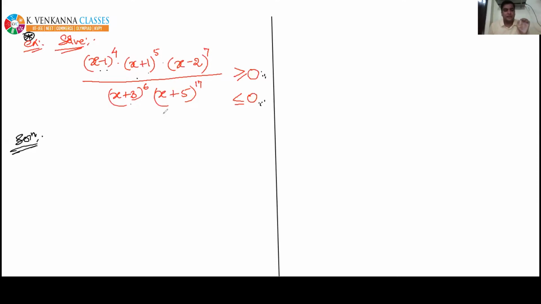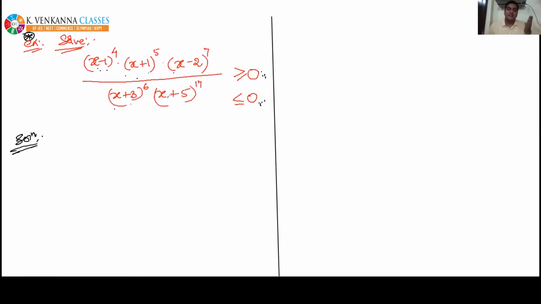Okay, then next, we move to the third step. Third step was make coefficient of x positive in each factor. So that has already been done again, because the coefficient of x is positive in each factor. Move to the next step.